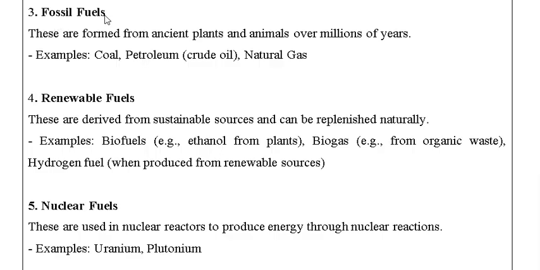Next are fossil fuels. These are formed from ancient plants and animals over millions of years inside the earth's crust. For example, coal, petroleum, natural gas, etc. Next are renewable fuels. These are derived from sustainable sources and can be replenished naturally. For example, biofuels, which involve ethanol from plants. Next is biogas from organic waste or cow dung, hydrogen fuels, etc.